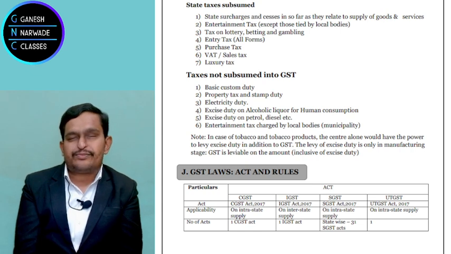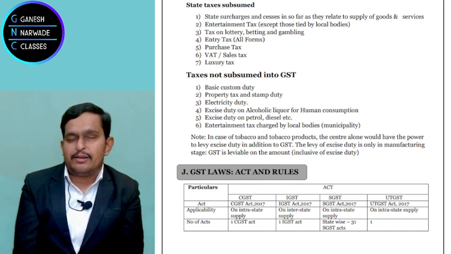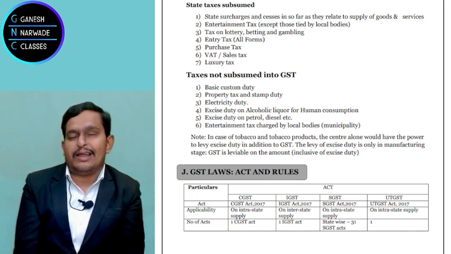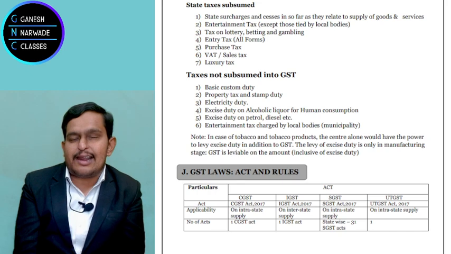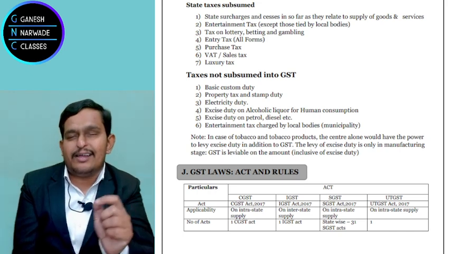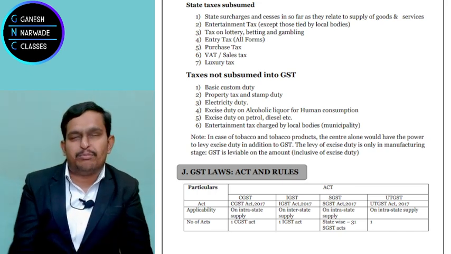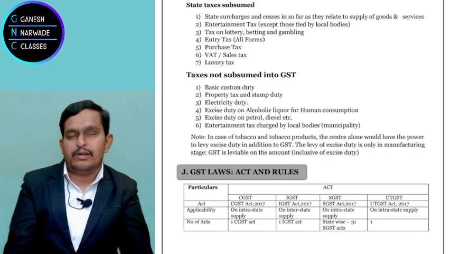Now for this to be explained, I should tell you that there are some things called intra-state supply. Intra, I-N-T-R-A. That means within one state. Suppose I go to a saloon or some beauty parlor or whatever it may be.